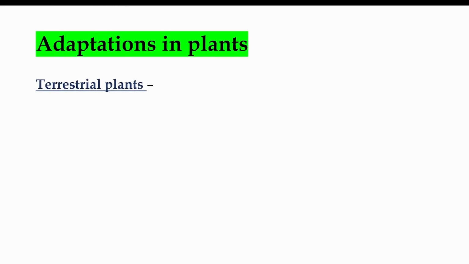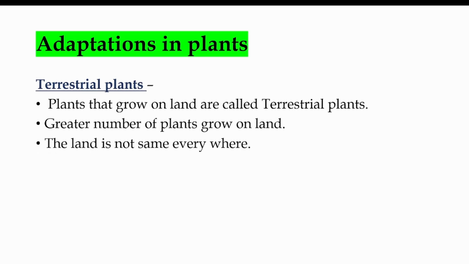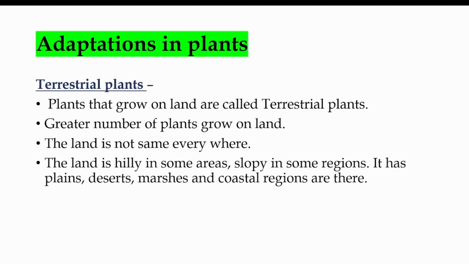Terrestrial plants. The word terrestrial means living on land. So plants that grow on land are called terrestrial plants. We all know that a greater amount of plants grow on land. We all know land is not the same everywhere. Somewhere they have mountains, somewhere they have water ponds, somewhere they are plain, like that.